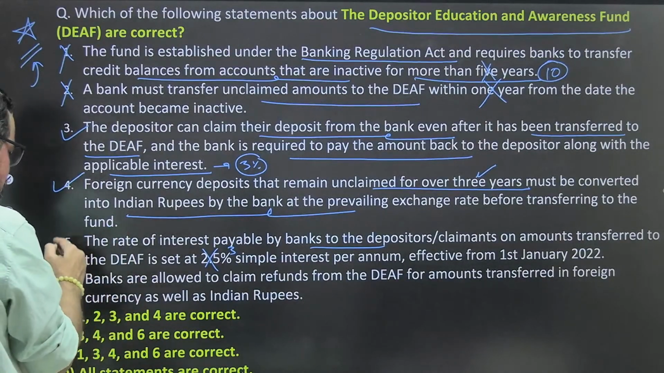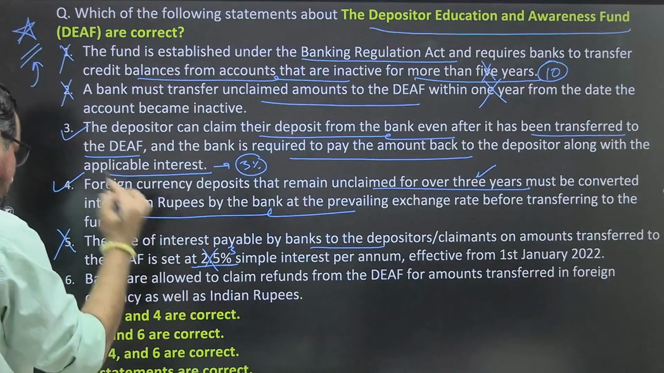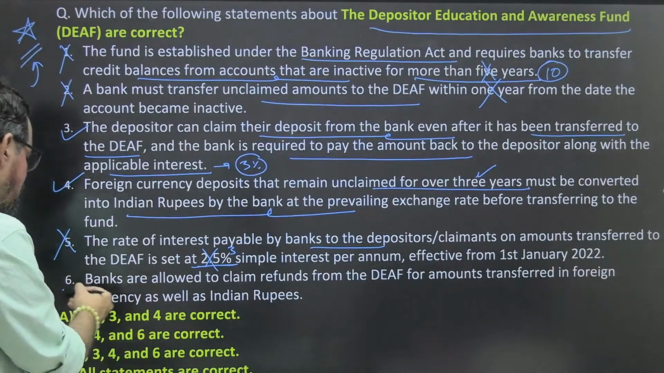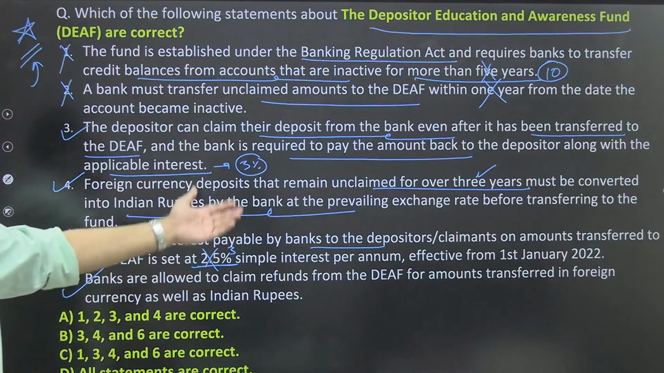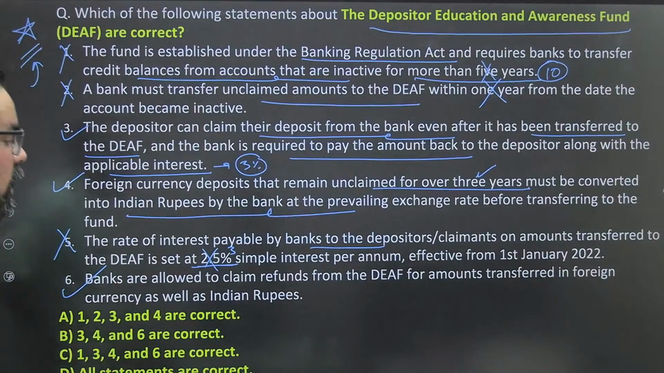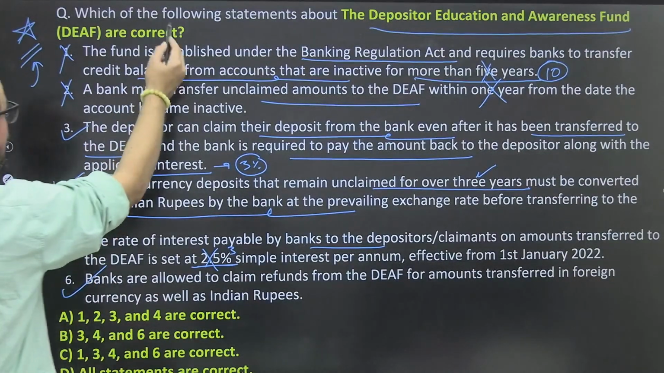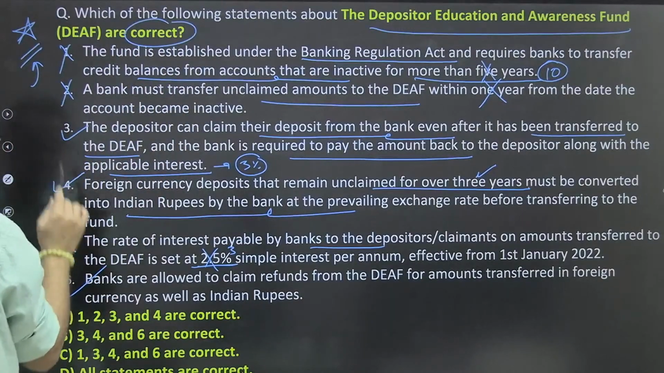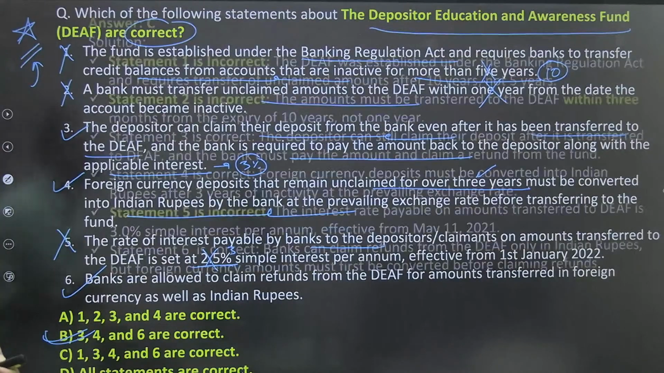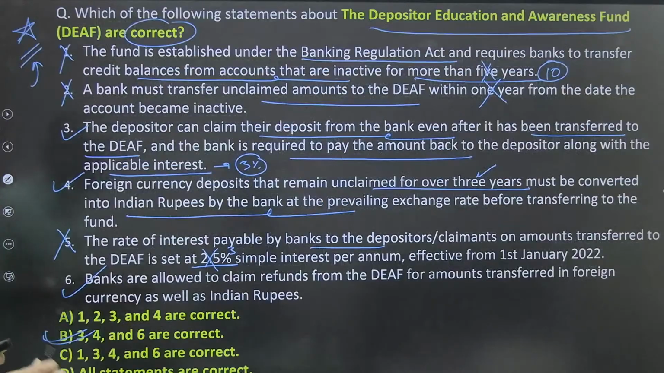That is fine, but this statement is wrong. Banks are allowed to claim a refund from the DEAF for amounts transferred in foreign currency as well as Indian rupees. Like, let's say if the customer claims that particular amount, then the bank can also get a refund from the DEAF. So what we have to find out is the correct statements. So what will be your correct answer? 3, 4, 6. 3, 4, 6 means option B will be the right answer for this. Okay, C.